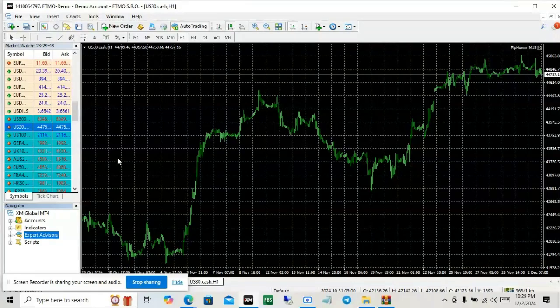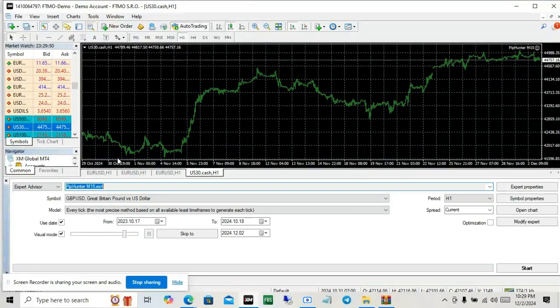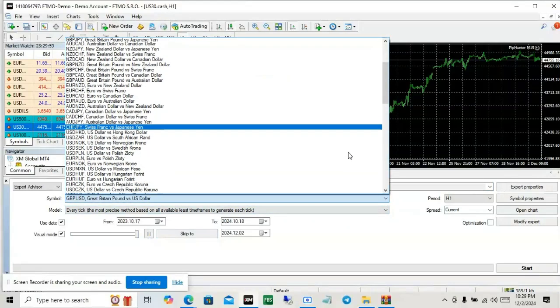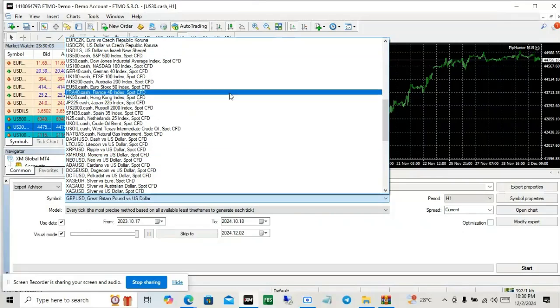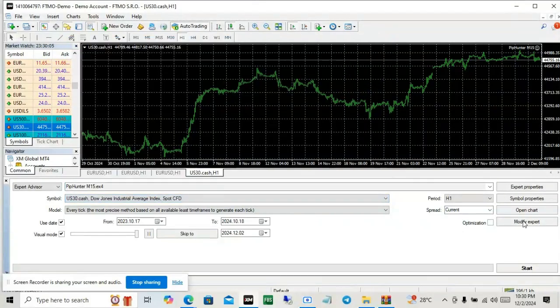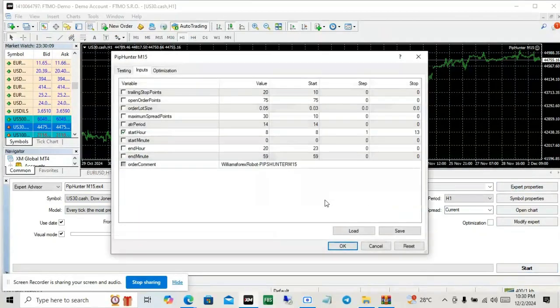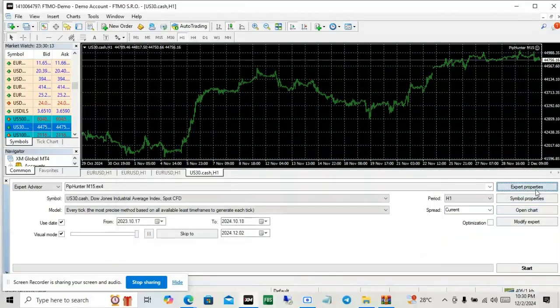Now press Ctrl R to backtest the EA. Make sure you select the EA, the pair, and the time frame you want to test. Please note that the data you will be backtesting with is not real-time data like the one we use for live trading. Click on Expert Properties. This will allow you to load up the EA the way we loaded it on the chart the other time.